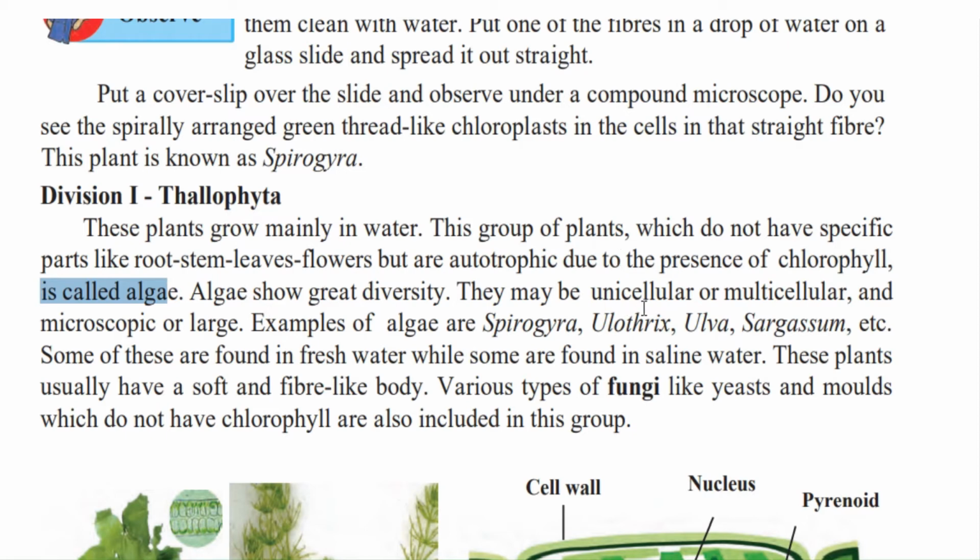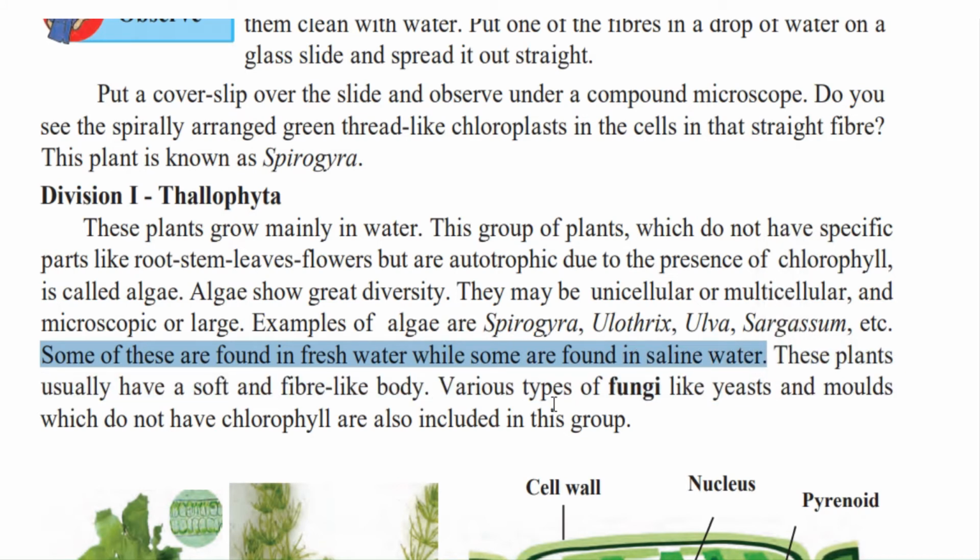They may be unicellular, that is with one cell, or multicellular, that is having many cells, and microscopic or large. Microscopic is so tiny that we have to watch it under the microscope, and large means we can see them with our naked eye. Examples of algae are Spirogyra, Ulothrix, Ulva, Sargassum, etc. Some of these are found in fresh water while some are found in saline water. Saline water means salty water, that is seawater.